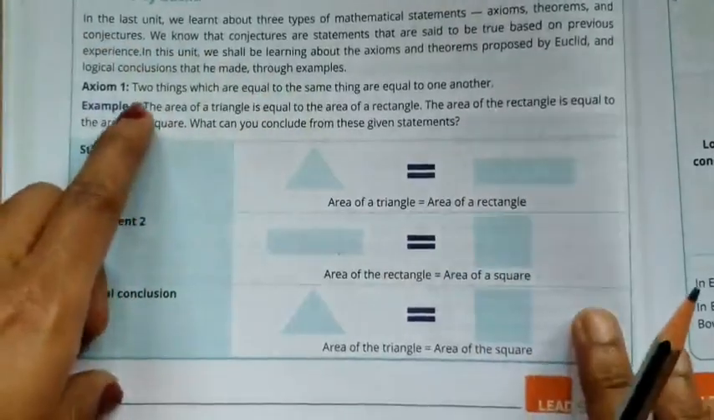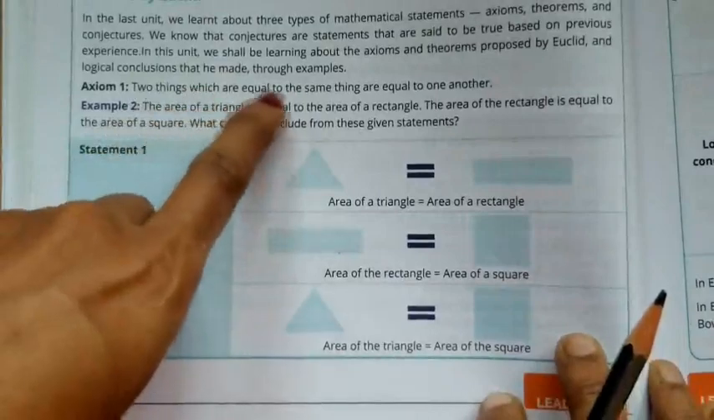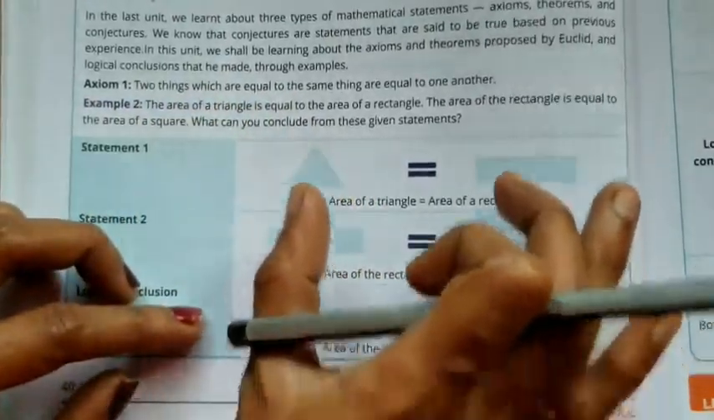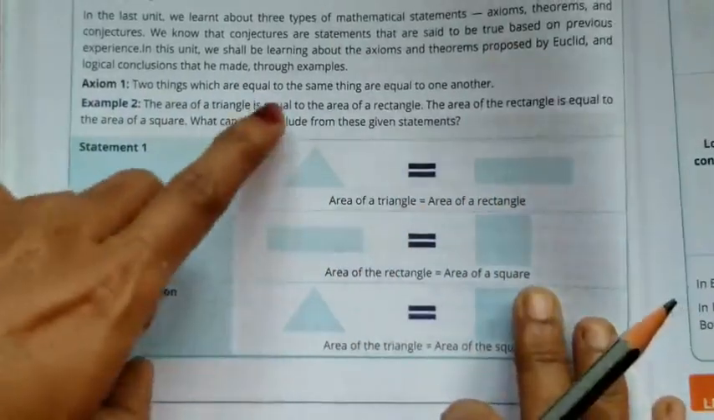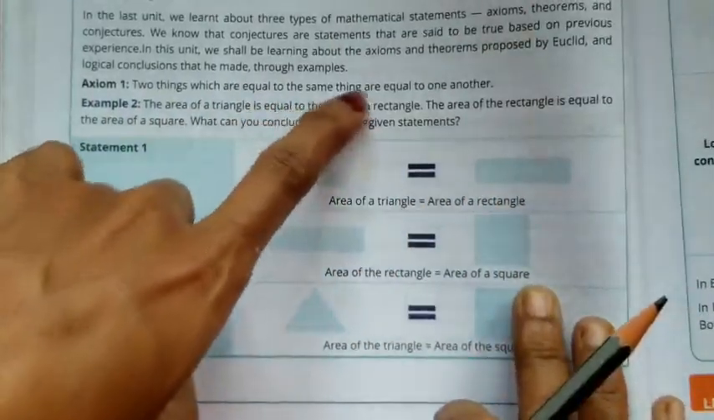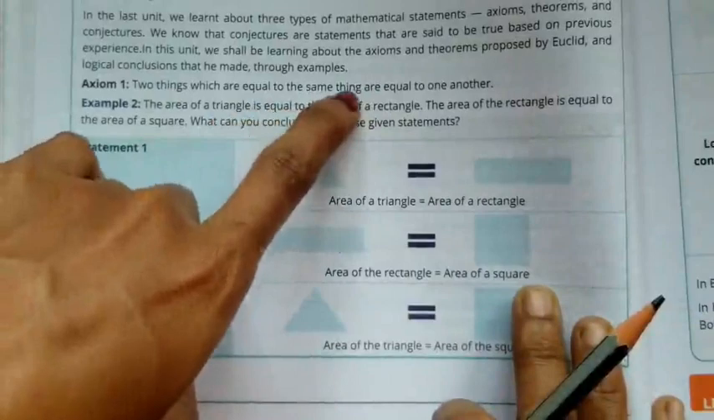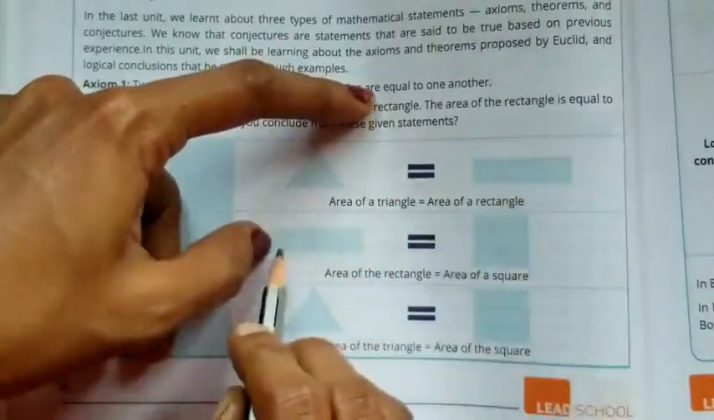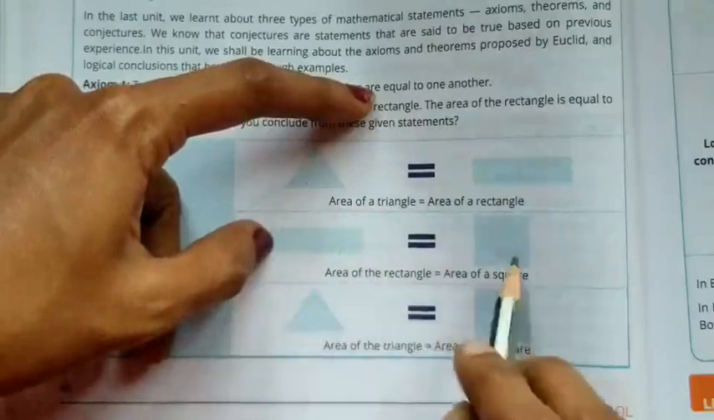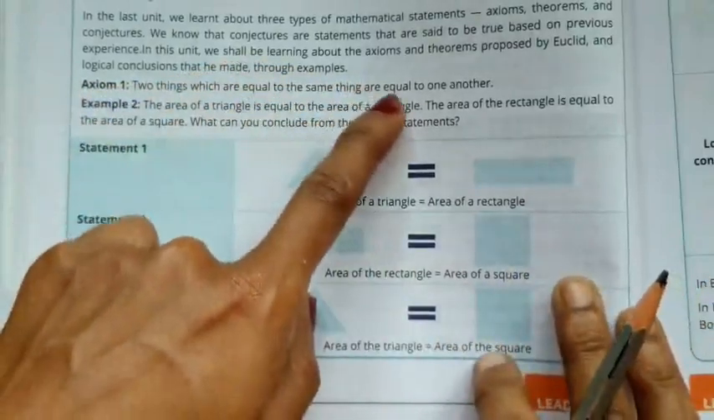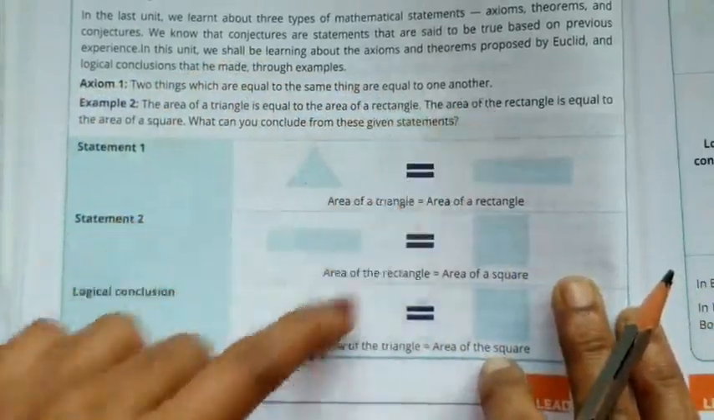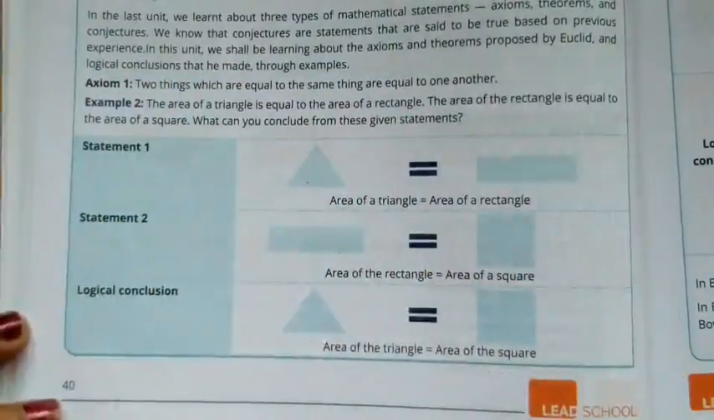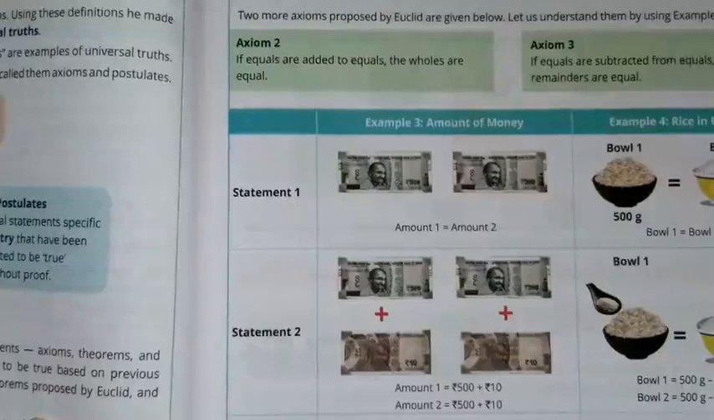Now see this again. Two things are equal, and this is also equal. These two things are equal to the same thing, that means the rectangle. Here the rectangle comes again. Rectangle equals square. Then they are equal to one another. So these two are equal to one another. This is the example for the first axiom.